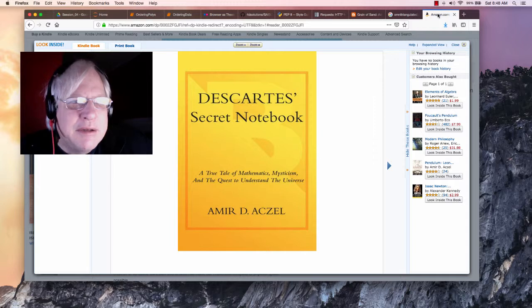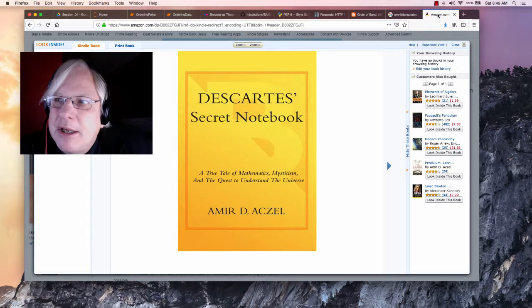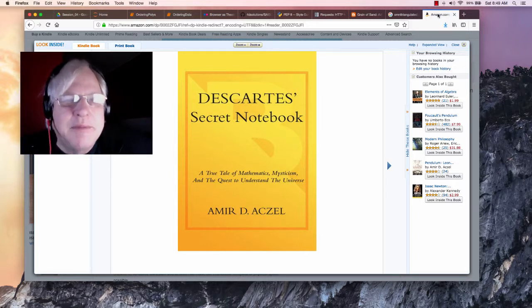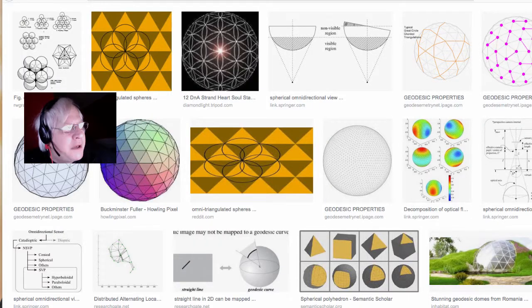And the story is Leibniz. Is it Leibniz or Leibniz? I've heard them both. He wanted to get that notebook, so when it went up for auction down the road a ways, he did get it, and supposedly deciphered it. Look, I haven't read this for a while now, but we lost track of the Leibniz decoding. Now, what Fuller weaves into Synergetics quite a bit is what's called Descartes' Deficit.